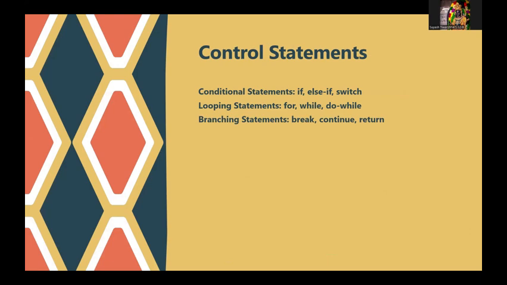Loop statements include for loop, while loop, and do while loop. Most probably, the most important are the for loop and the while loop, because these two loops are used most often in programming. Branching statements like continue and return also come under control statements. Regarding the branching statements, break and return are the two most frequently used ones that we'll be seeing in programming.